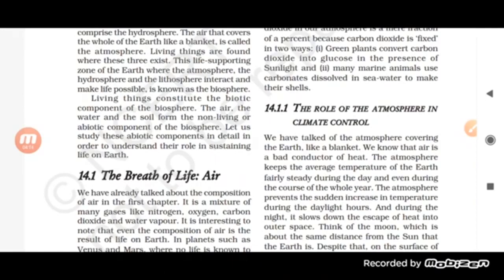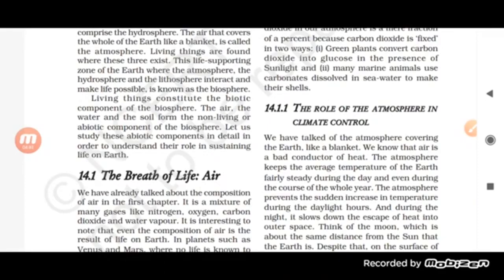The first one is the biotic component and the second one is the abiotic component. Biotic, the name is bio, and bio means life. So the component which includes the living organisms is called the biotic component. And abiotic is the non-living component.